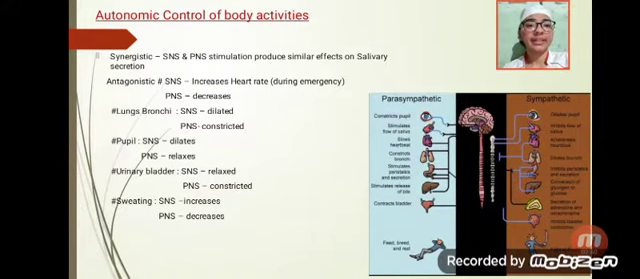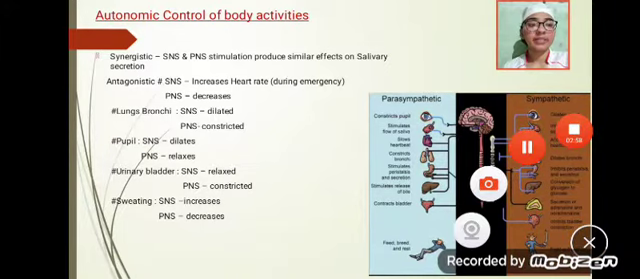Lastly, sweating. The sympathetic nervous system increases it, whereas the parasympathetic nervous system decreases it.